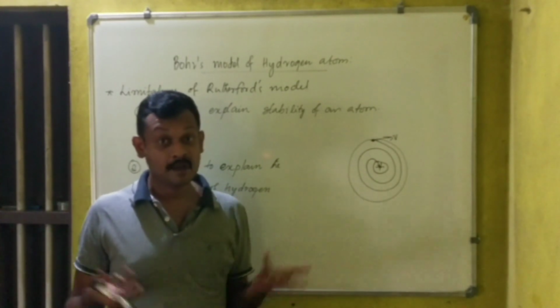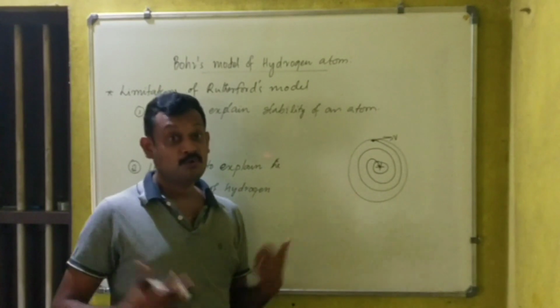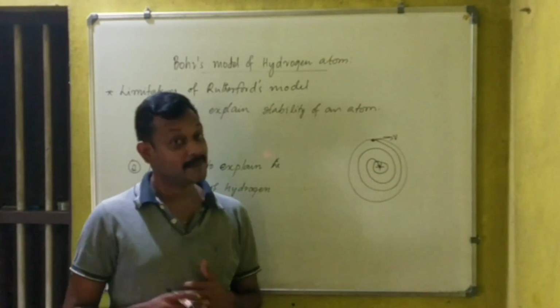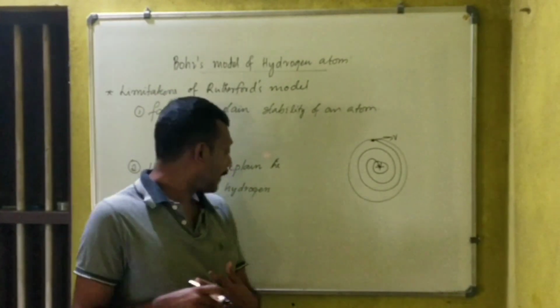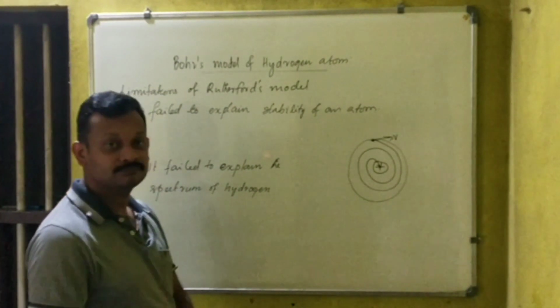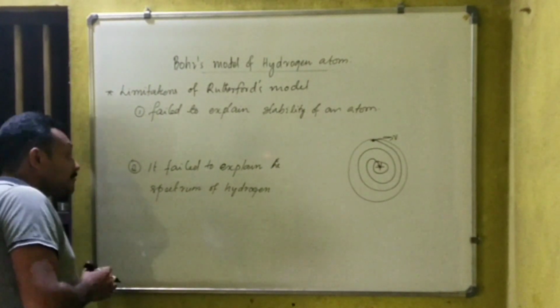Lyman series, Balmer series, Paschen series, Brackett series, Pfund series. Likewise, there are spectral series for hydrogen atoms. So it failed to explain the spectrum of hydrogen. So these are the two limitations of Rutherford's atom model.